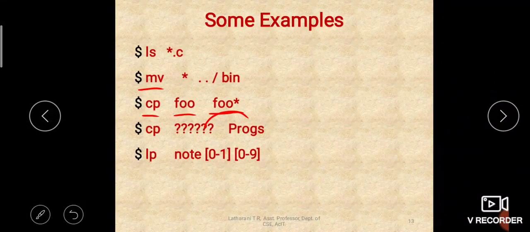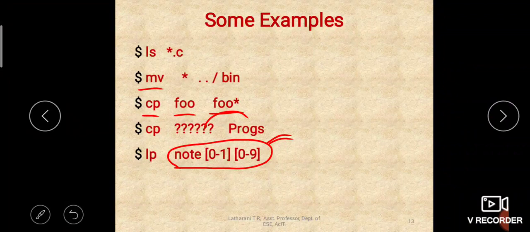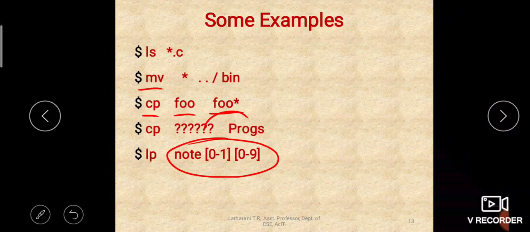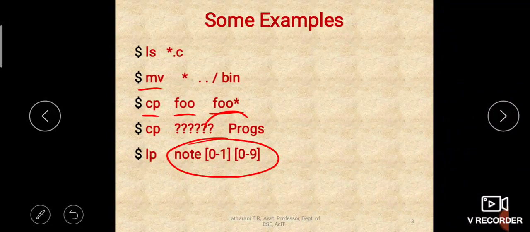Okay, which stands for line printing. It will send the file, whatever you give here as an argument for printing. So this file will be sent to the printer for printing. LP means line printing. Whatever argument you give for line printing, that file will be sent to the printer for getting the hard copy printout. Okay, that is LP. So if your system is connected to a printer, you can try this command.